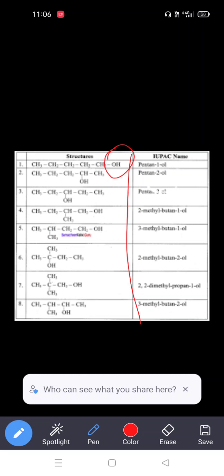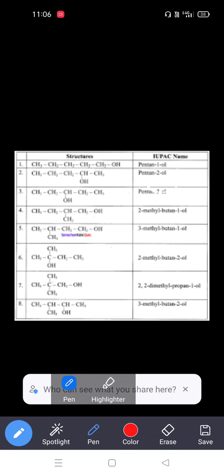For example, numbering from left to right, 1, 2, 3, 4, 5, the hydroxy group would get the fifth position. So this is the wrong way. We number from right to left.